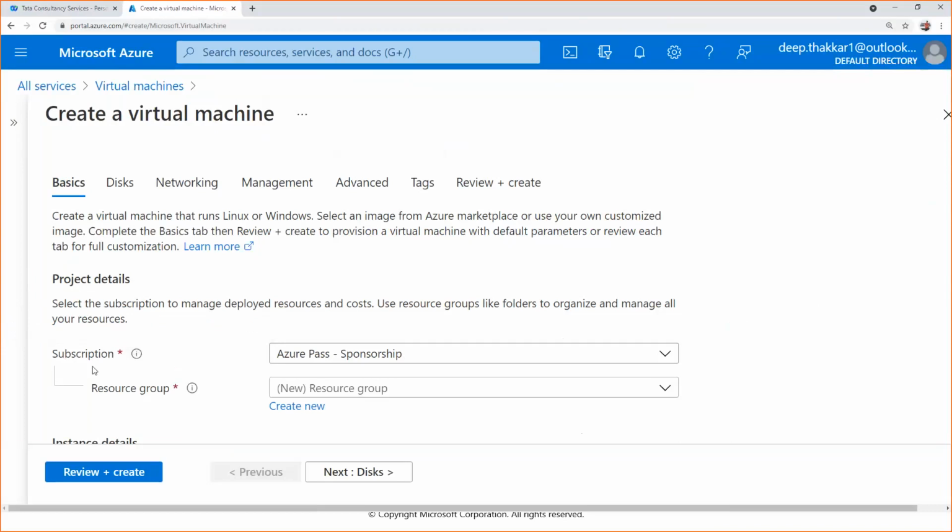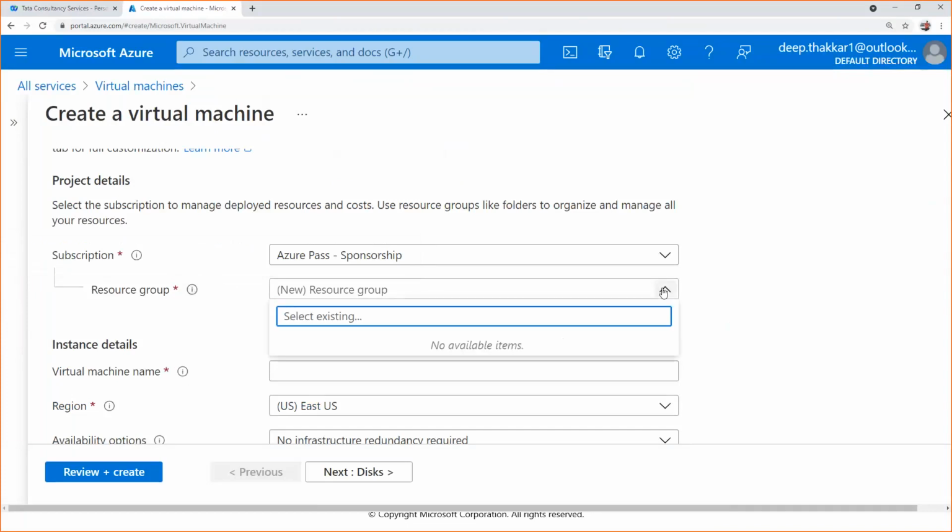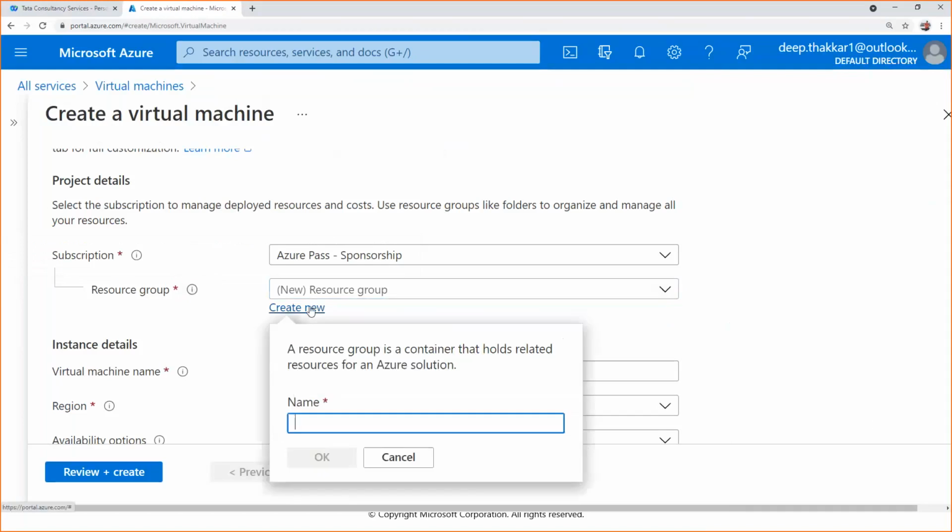Here it is asking in which resource group you want to create this resource, this VM. When you mouse over the information icon, you can see a resource group is a collection of resources that share the same life cycle, permission, and policies. Now I don't have any resource group, so I'll create a new one.